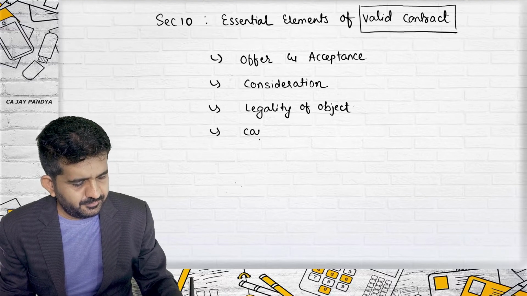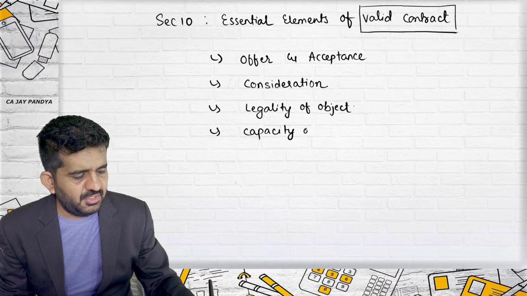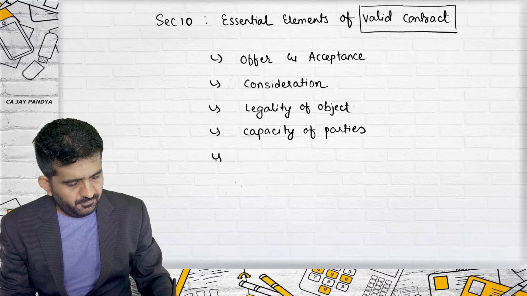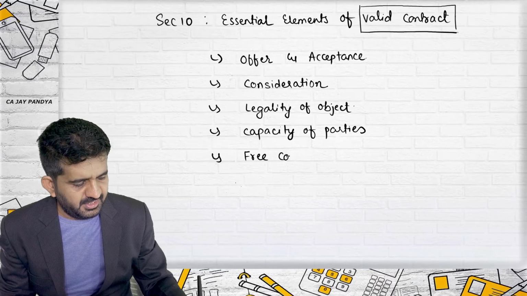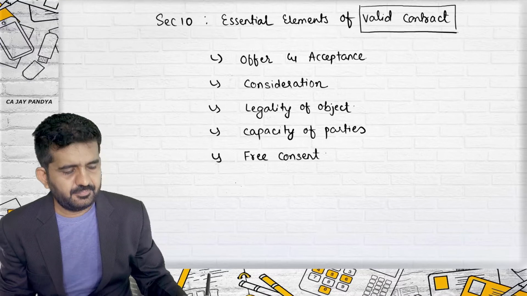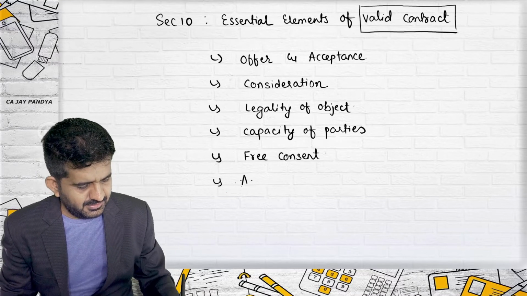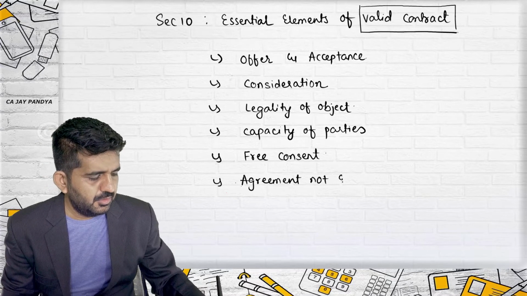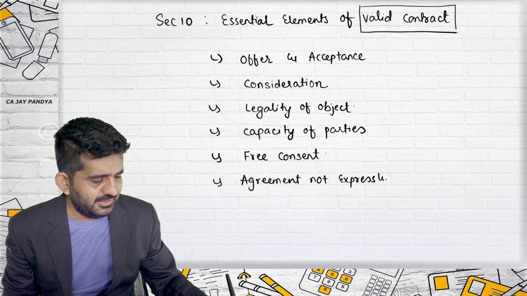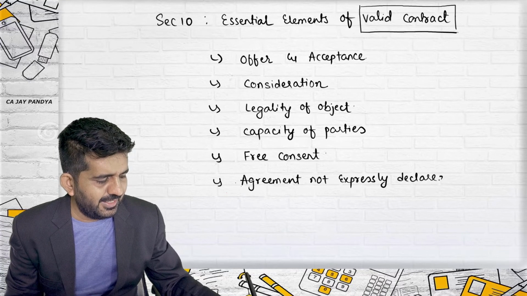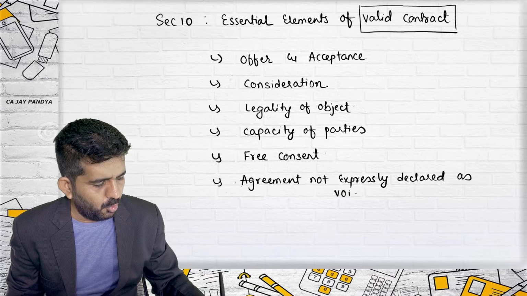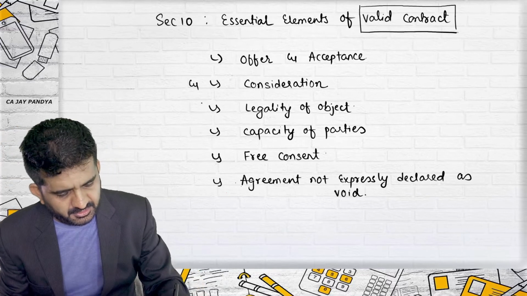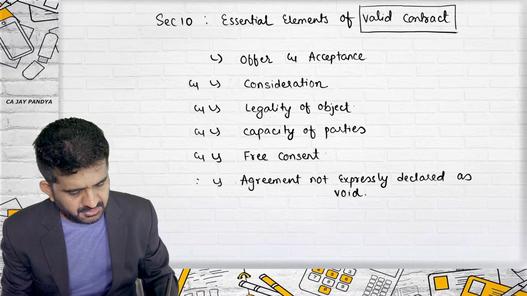Fourth is capacity of parties. Fifth is free consent. Sixth is agreement not expressly declared as void. First, try to concentrate. These are the essential elements and conditions.